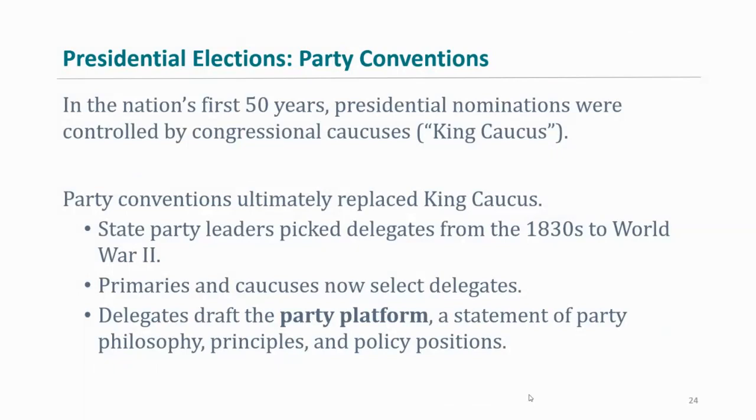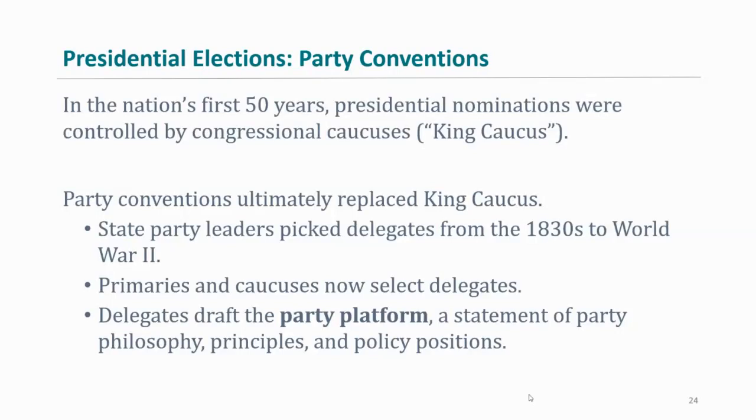Eventually, party conventions ultimately replaced King Caucus. Instead of the congressional committees choosing, we started to move to actual nominating conventions. State party leaders picked the delegates from the 1830s to World War II. So still at this point, the people don't really have any influence on the nomination process, right? They moved away from just having the congressional caucuses pick it to now the state party leaders, and more leaders at the state level started to assign these delegates. So it's still being controlled by the party, so to speak.